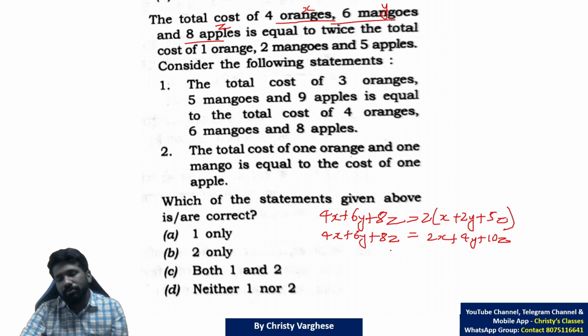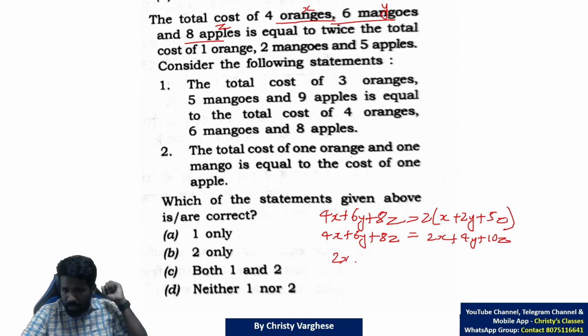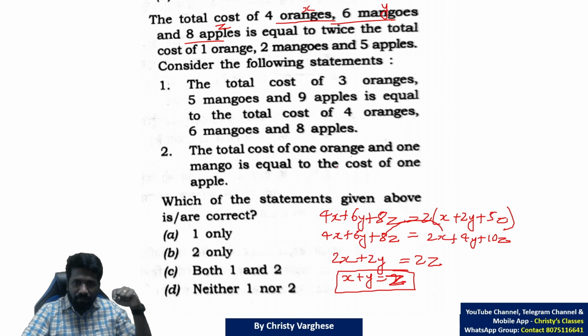Taking like terms together, 2x to the left side it will be 4x minus 2x, 2x. 4y to the left side it will be 2y. And 8z taking to the right side will be 2z itself. Now 2 is common, dividing by 2, x plus y is equal to z. This is the simplified equation from the given data in the question.